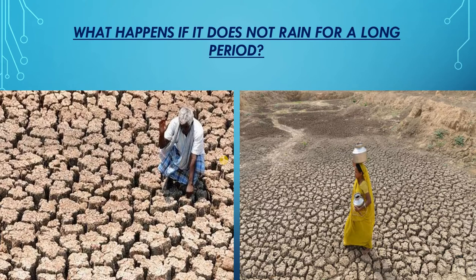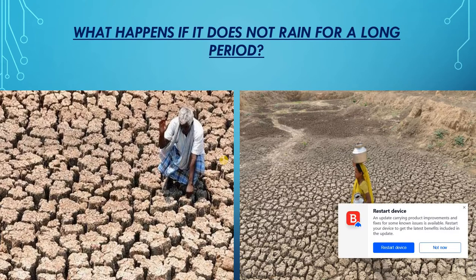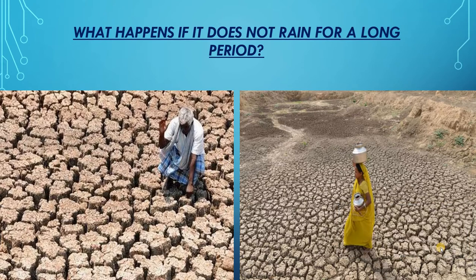Now, the water lost by the soil is usually made up by the rains. However, if it does not rain at all, or if the rainfall is very low for a long period, then the loss of water from the soil is not made up, and hence the soil becomes dry.